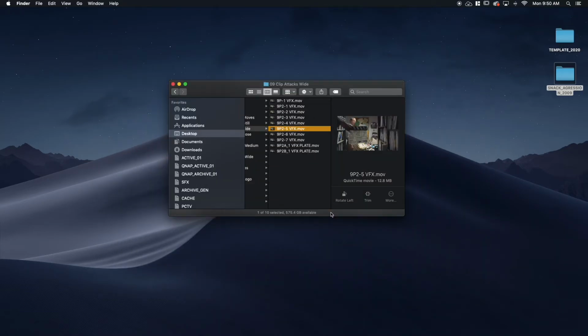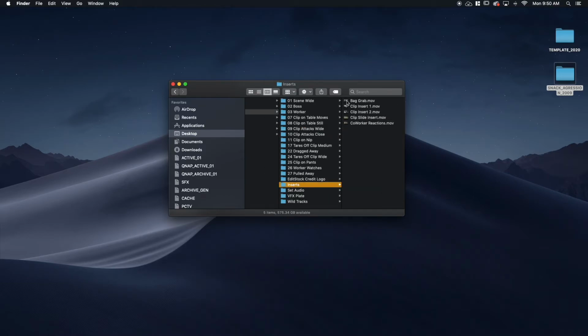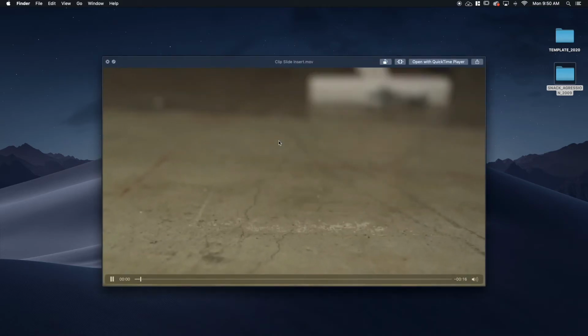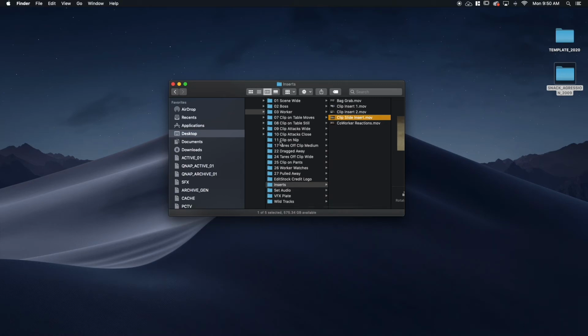So this is what you get. There's also some inserts in here for different things that happen. Nice little close-ups for you to use to make what happens more believable. And then there's plenty of audio in here too. Sound effects that they recorded at the time on set that'll help you as well.